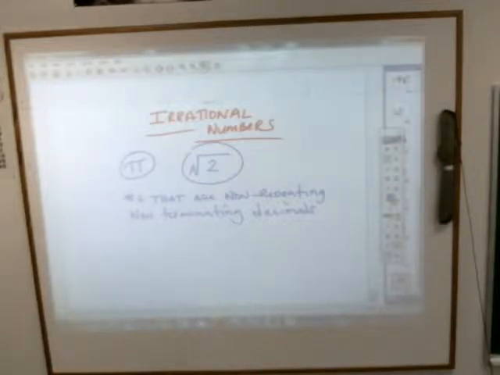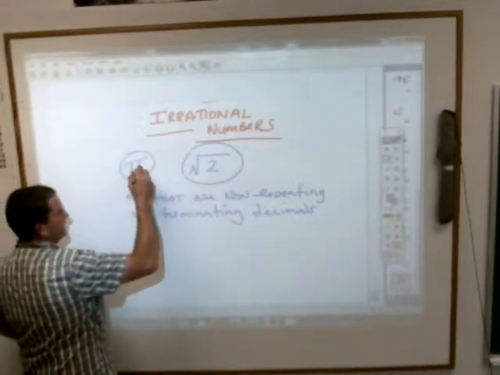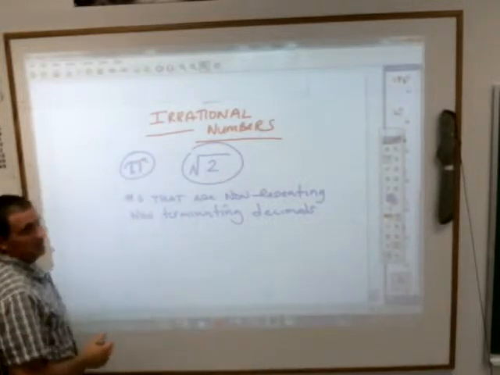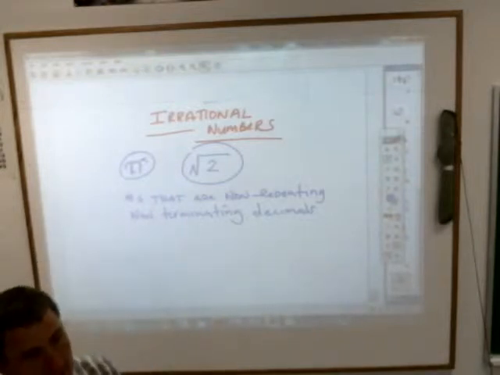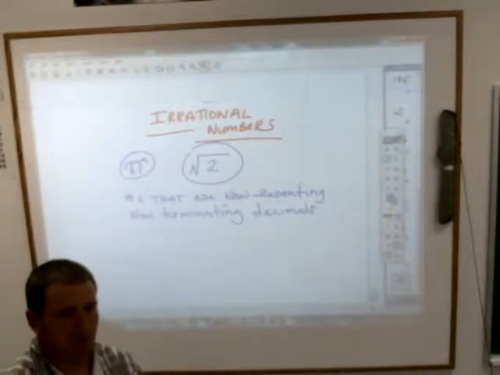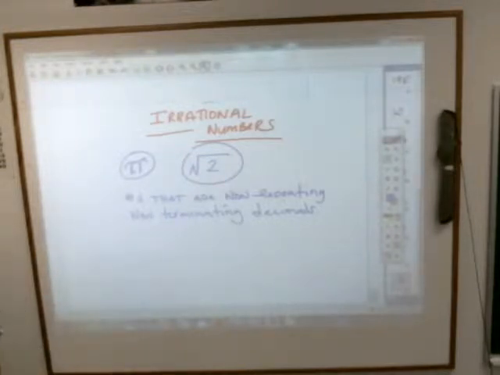And that's what makes it irrational, because our minds really can't grasp things that don't end. For example, pi is one of them, because if you do pi out as a decimal, and I'm not 100% sure how to figure out what pi is as a decimal, you see there's a small piece of it. But people have done pi out to hundreds and thousands of decimal places, and it will never ever end.